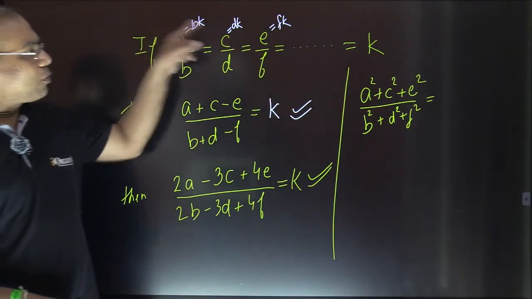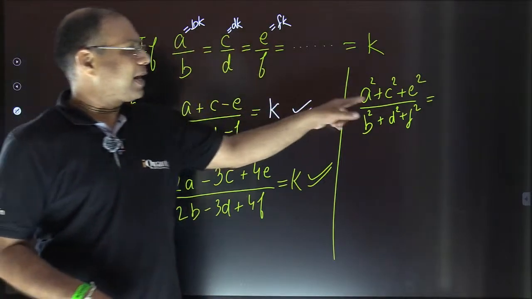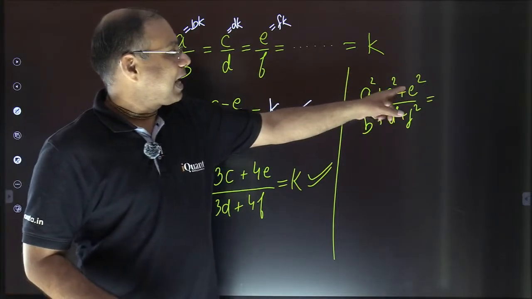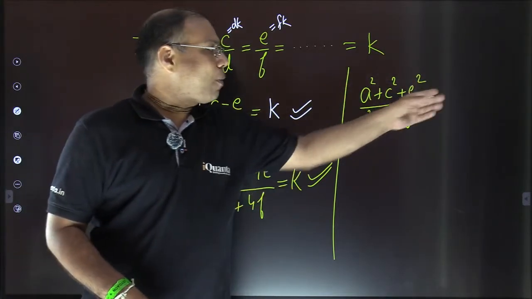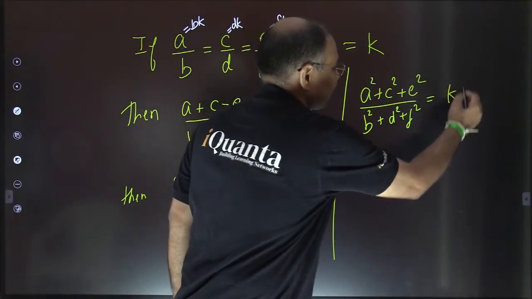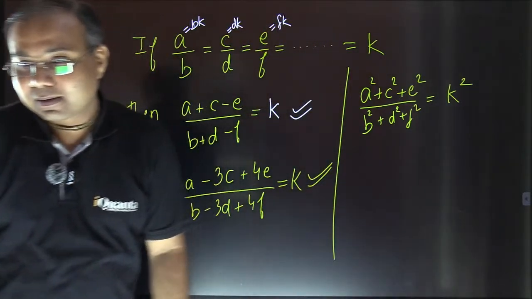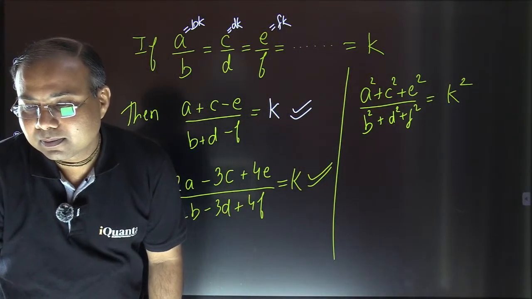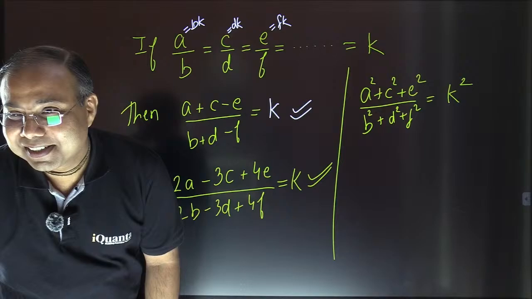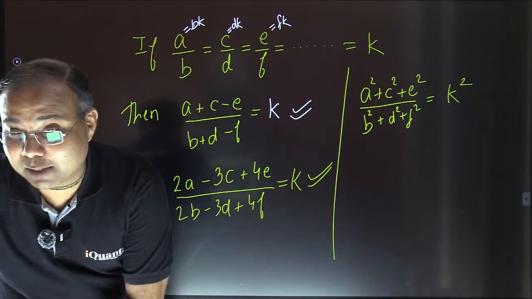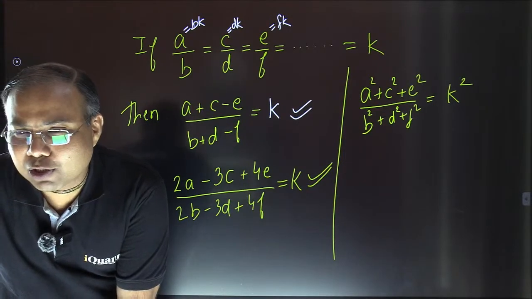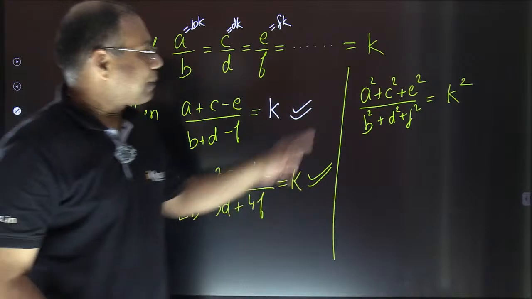So A is equal to BK. If I put that value, it is B into K whole square, that is B square K square. This is D square K square, F square K square. So K square will be common now and the remaining numerator and denominator are the same. So the answer is K square. Is that okay? What is not clear, Priyanshi? See, everyone is writing K square and that's the perfectly right answer. So it's not K every time. So basically the powers must be the same.